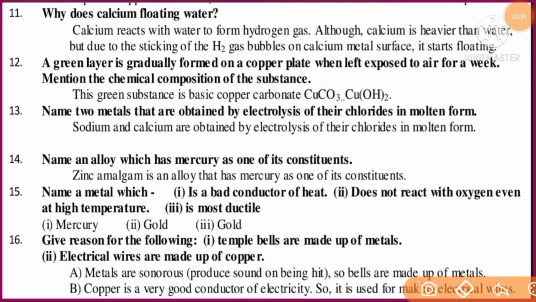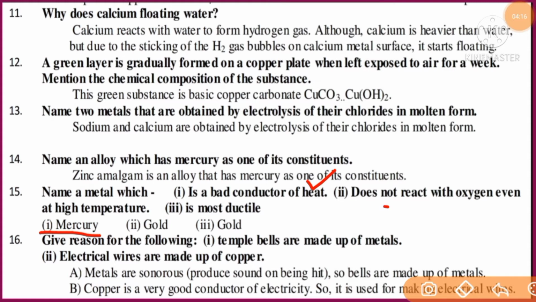These are properties of the metals we are studying, students. The first one, a bad conductor of heat. The metal mercury is a very poor conductor of heat. Even when you keep mercury in your palm, it is enough to catch the temperature of your palm, which means body temperature, and it starts evaporating. So it is a very poor conductor of heat.